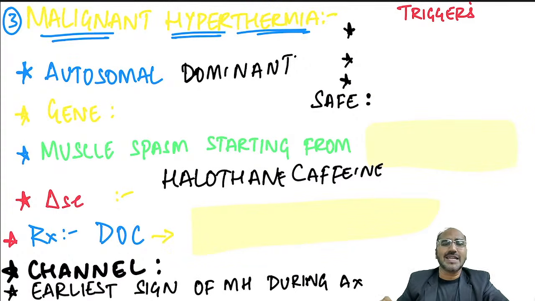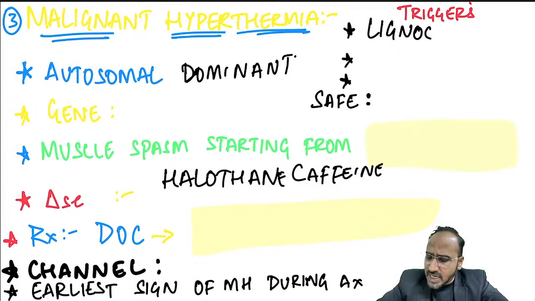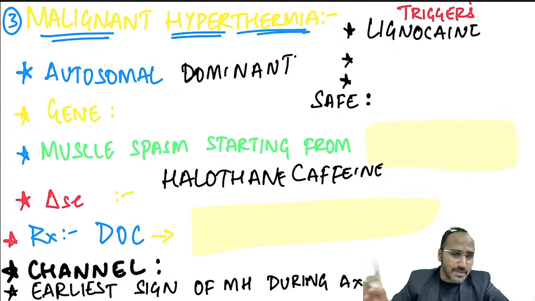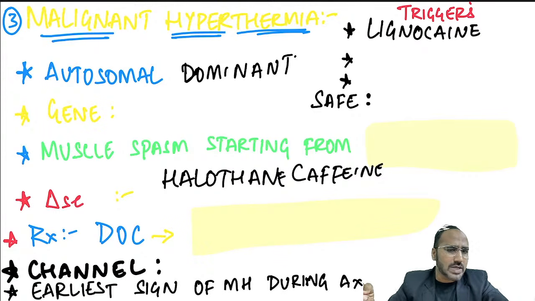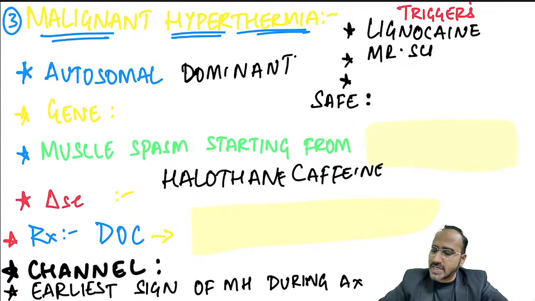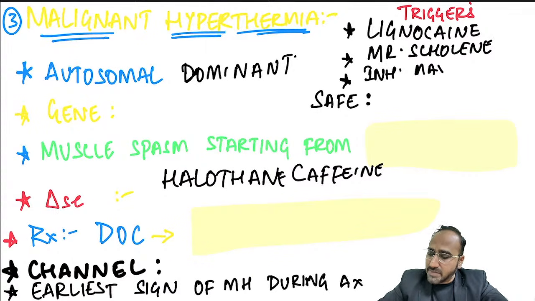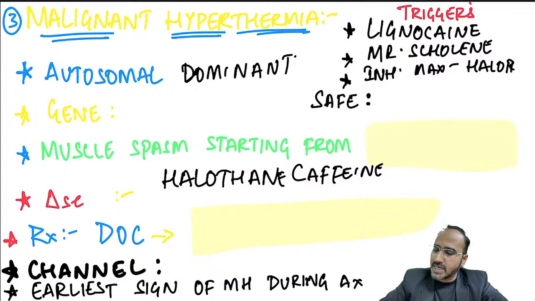Okay. Now, guys, regarding malignant hyperthermia, what are the triggers of malignant hyperthermia during anesthesia? In local anesthetics, rarely there is a chance that lignocaine can cause malignant hyperthermia. All local anesthetics, they don't have any chance, only lignocaine can cause. In muscle relaxants, it is choline that can cause malignant hyperthermia. Choline is nothing but succinylcholine. In inhalational agents, almost all, but the maximum incidence is seen with halothane. Safest are nitrous and xenon. They do not cause malignant hyperthermia.